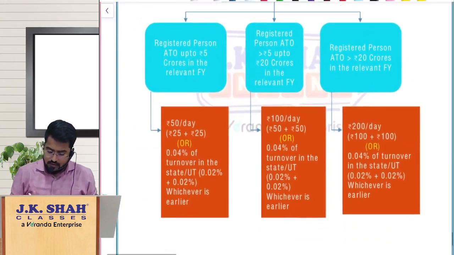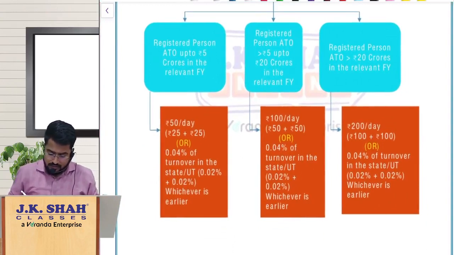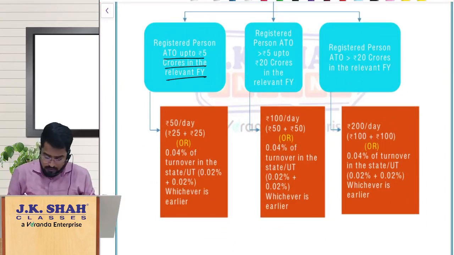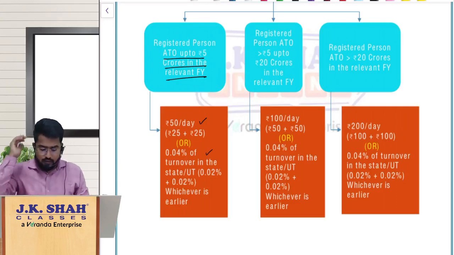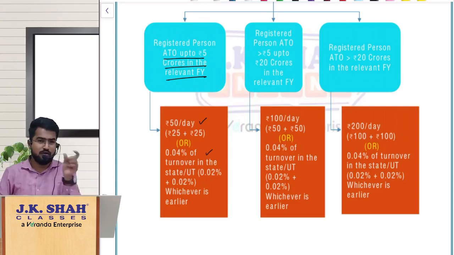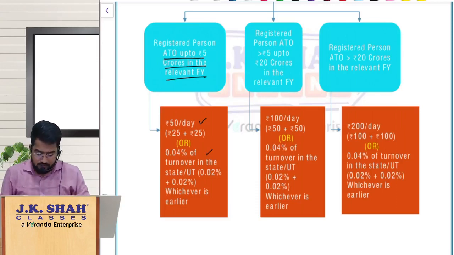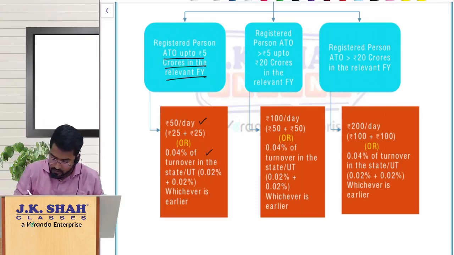That is, if your aggregate turnover is up to 5 crores in the relevant financial year to which this annual return belongs, your late fees is rupees 50 per day, that is 25 CGST and 25 SGST, or 0.04% of the turnover in that state, that is 0.02% each, whichever is higher.